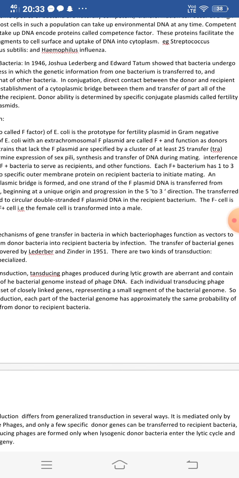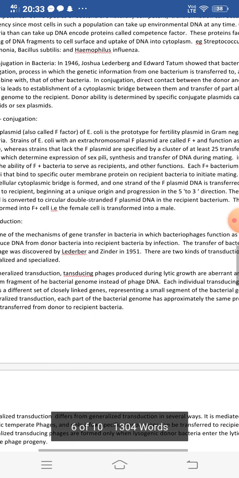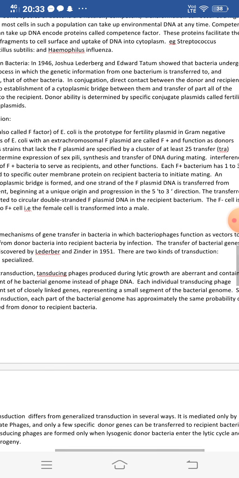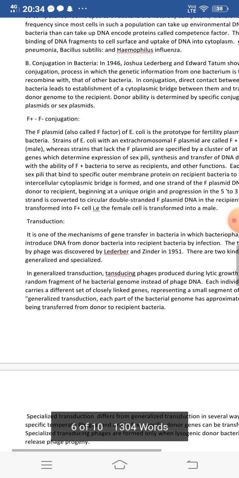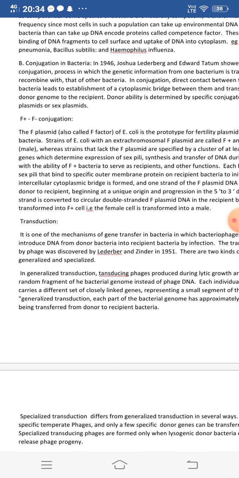Each individual transducing phage carries a different set of closely linked genes.